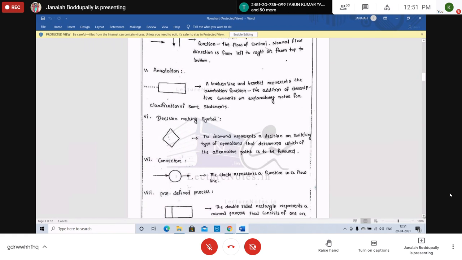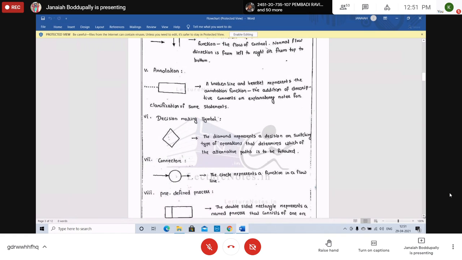condition. If it is yes, it goes one way; if no, it goes another way. If the condition is true, it gives one option; if the condition is false, it gives another option. Sometimes it gives multiple decision options, a multiple decision structure. The diamond is a decision or switching type of operation that determines which of the alternative paths is to be followed. The diamond box decides which path to take. We generally use the diamond decision making symbol for if conditions.